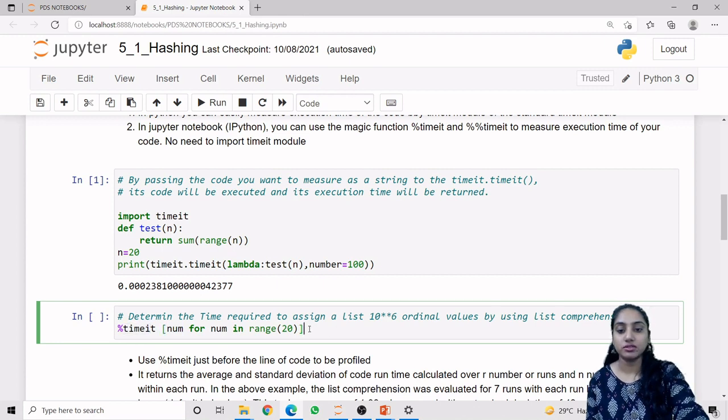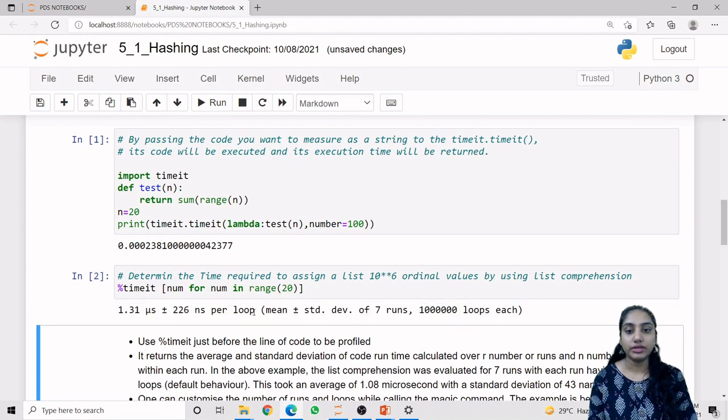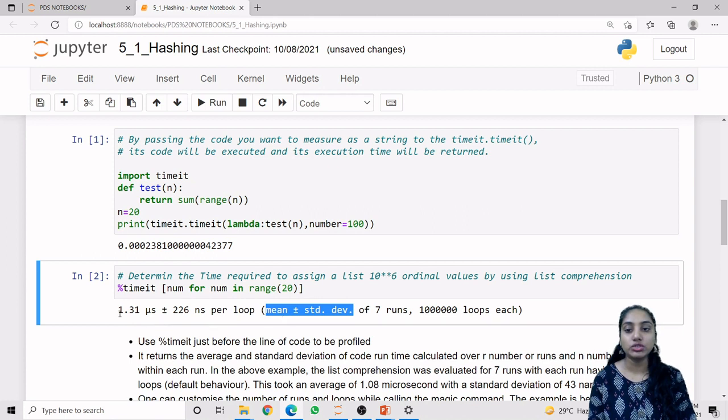So let us first run this code, and then we will understand what the output is representing. It will take some amount of time if you do not have a good processor. So this is the output in which we can see 1.31 microsecond plus or minus 226 nanosecond per loop. Now, what is this plus or minus, the values before and after? This is the mean value and this is the standard deviation of it.